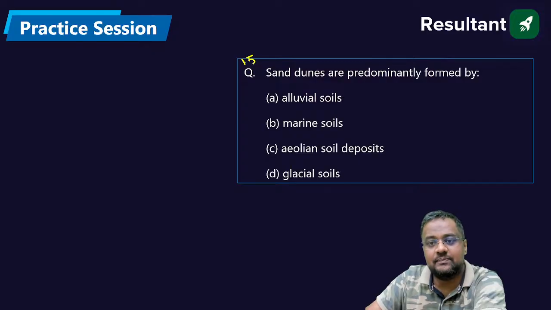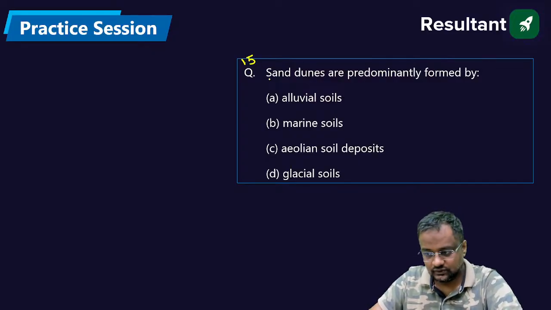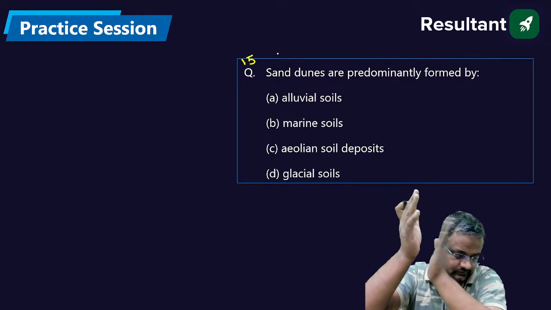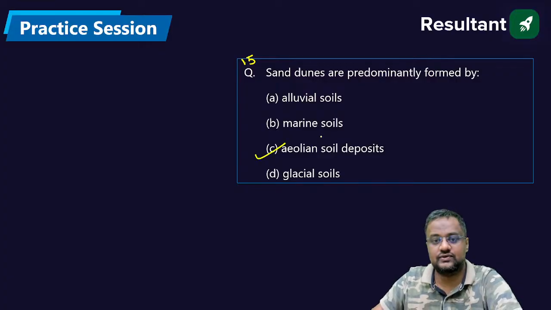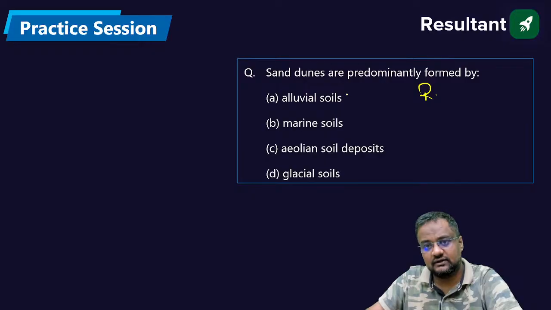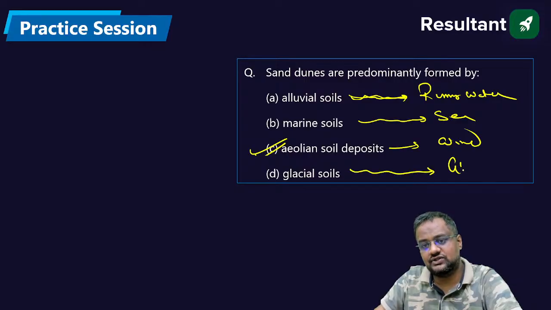Sand dunes are predominantly formed by which soil? Good, alluvial soil. Guys, alluvial soils are formed from running water like a river. Marine soils are deposited by the sea. Aeolian soil is formed by wind. And glacial soil is formed by glaciers.